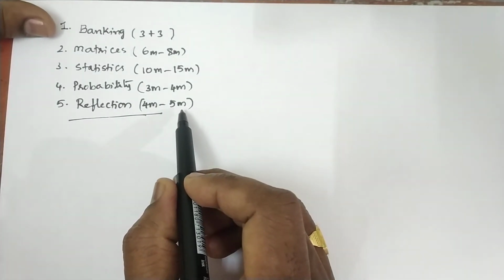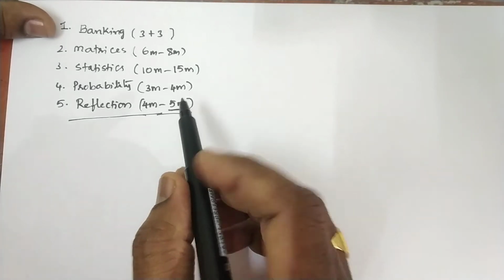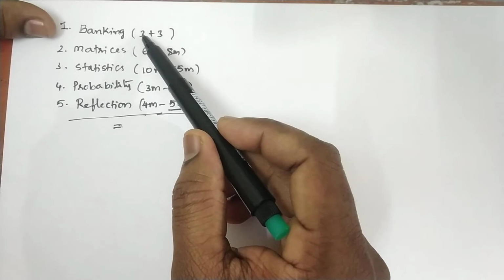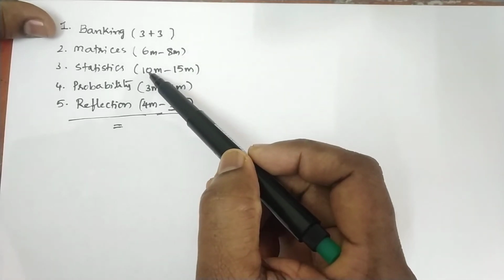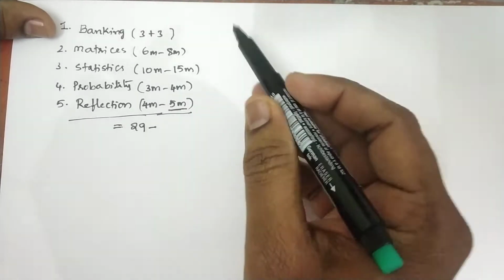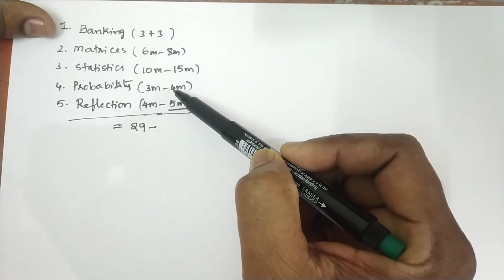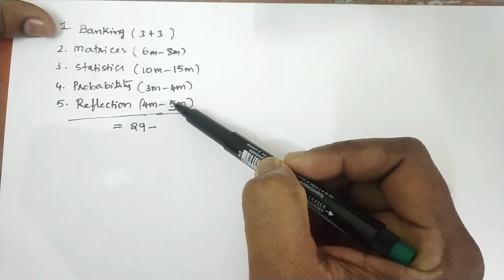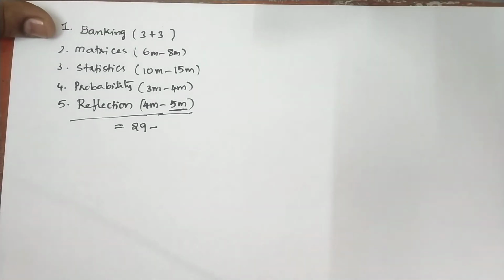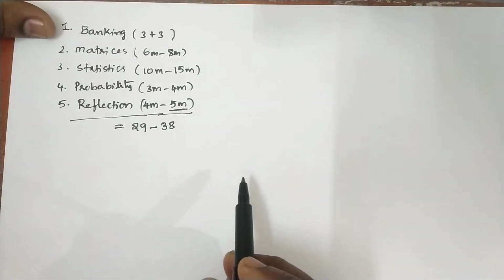Because if any question is allocated 10 marks in a 5 plus 5 format, in that case we will get reflection 5 marks. Now let us see the minimum and maximum possibility of the given questions. If you count, 6 plus 3 plus 3, 6, 12, 22, 25, 29. So 29 marks minimum, and maximum 8 plus 6, 14, 14 plus 15, 29, 29 plus 4, 33, plus 5, 38. So 38 marks. So minimum 30 marks guaranteed if you prepare.